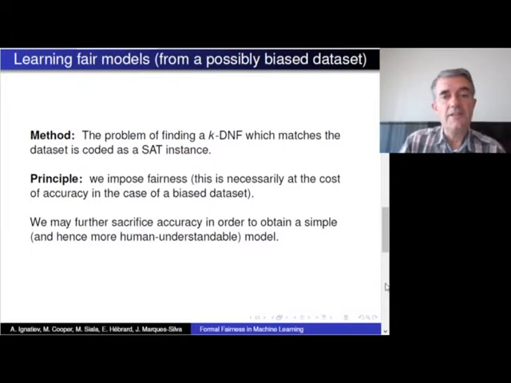So in our experimental trials, we used a SAT solver. So the model we're trying to learn is a KDNF, where K is some small constant, which matches as much as possible the data and is 100% fair. And we coded this problem of finding the KDNF as a SAT instance. So the main principle is we impose fairness, and this is necessarily at the cost of accuracy in the case of biased data. We may further sacrifice accuracy in order to obtain a simple model, for example, a KDNF with K small.